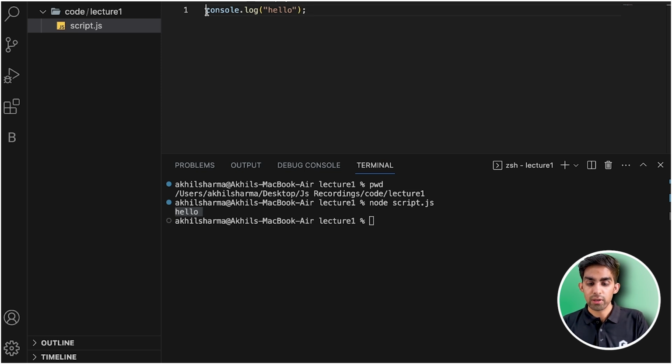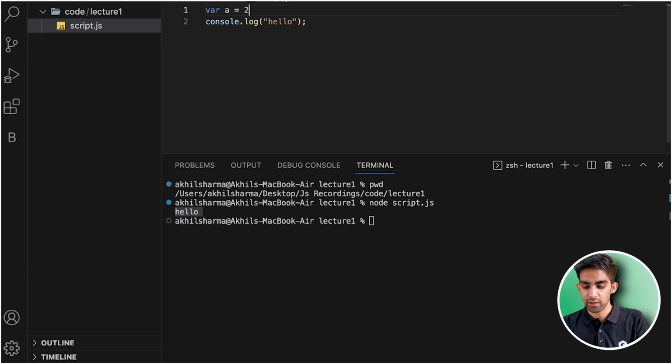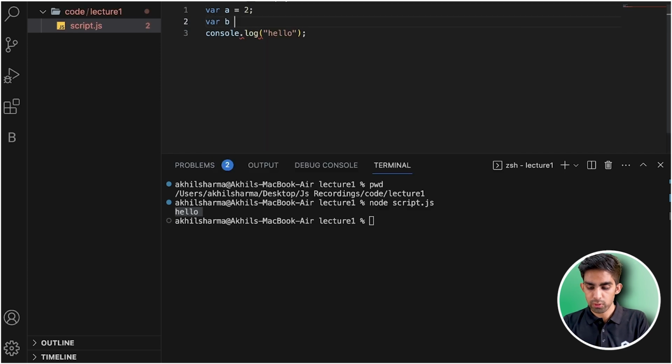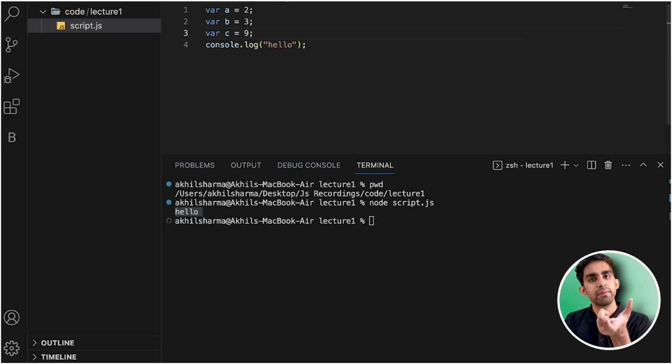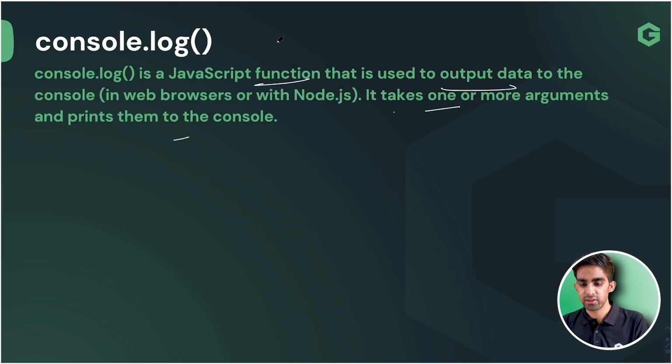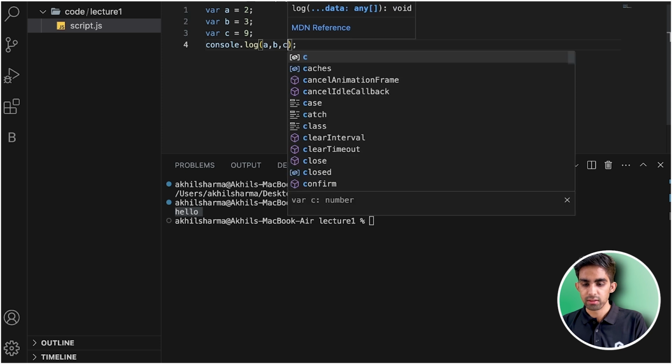For that I'm just writing something. Don't be confused, wondering what I am writing that you cannot understand. No need to worry, we will understand everything. Now I have three variables here: A, B and C. I want to print these three. We have seen the definition that it takes one or more arguments and prints them in the console. So let's print A, B, C.